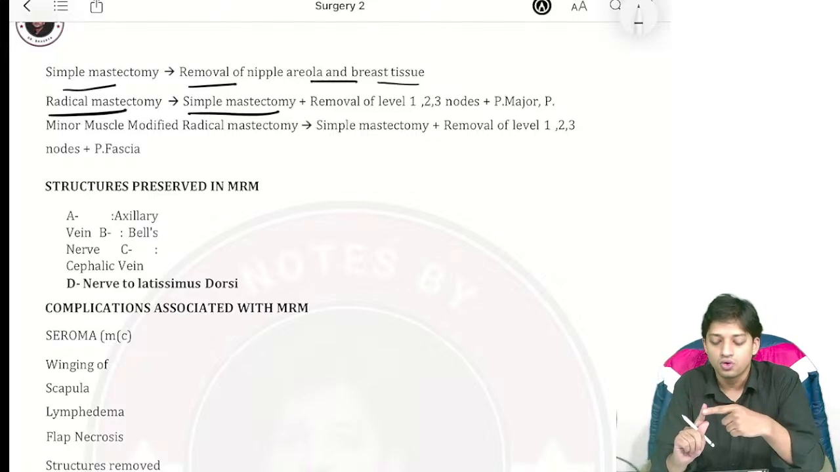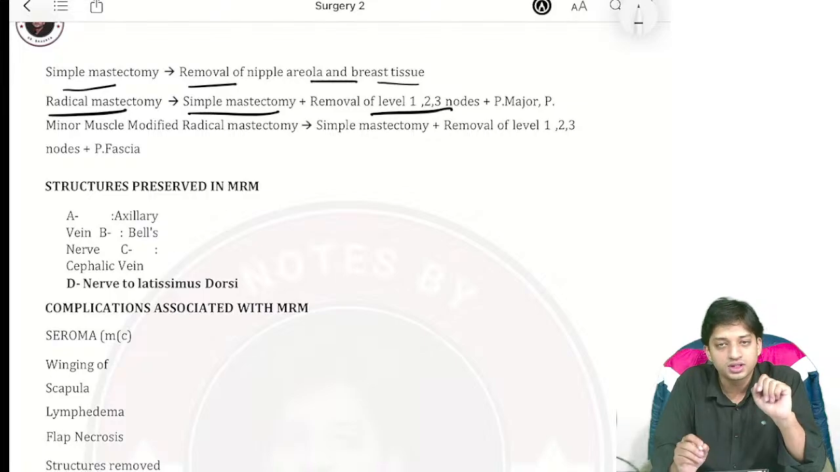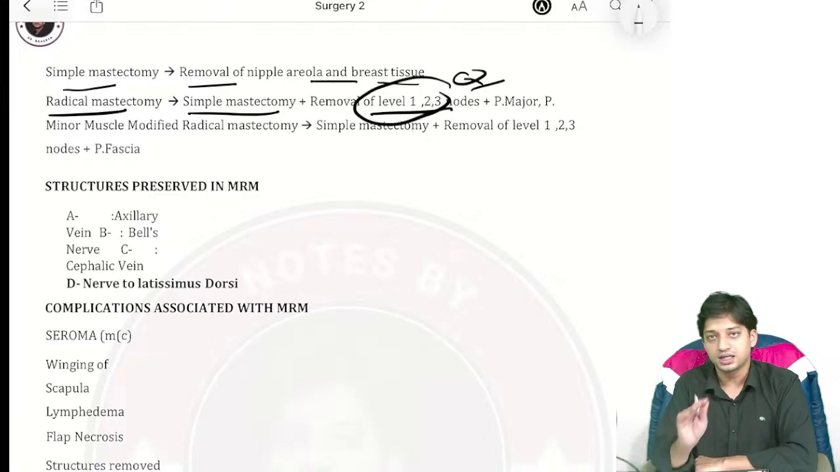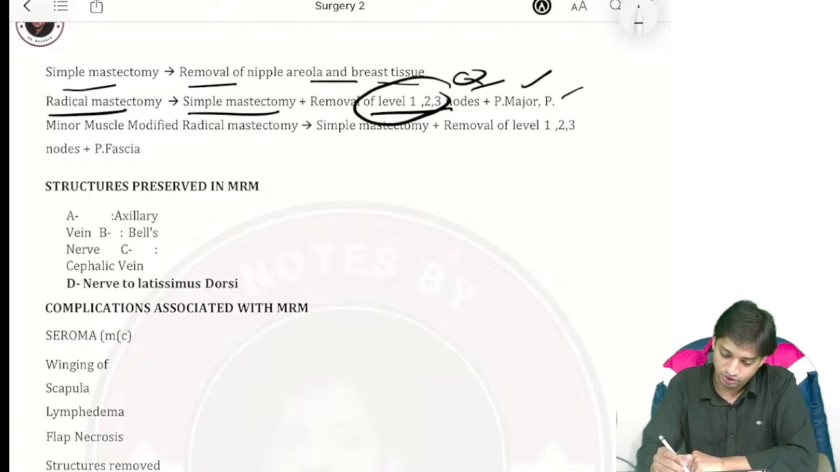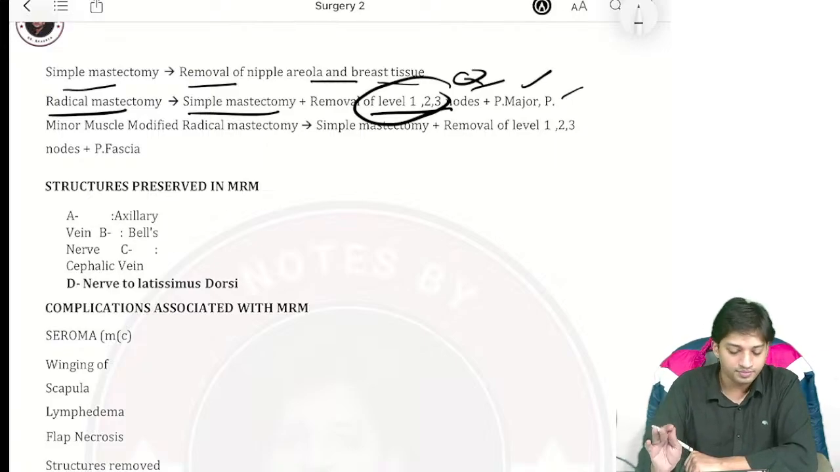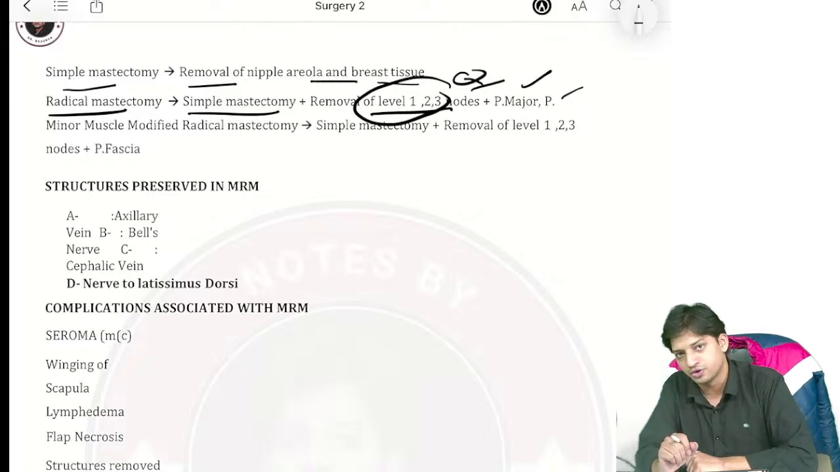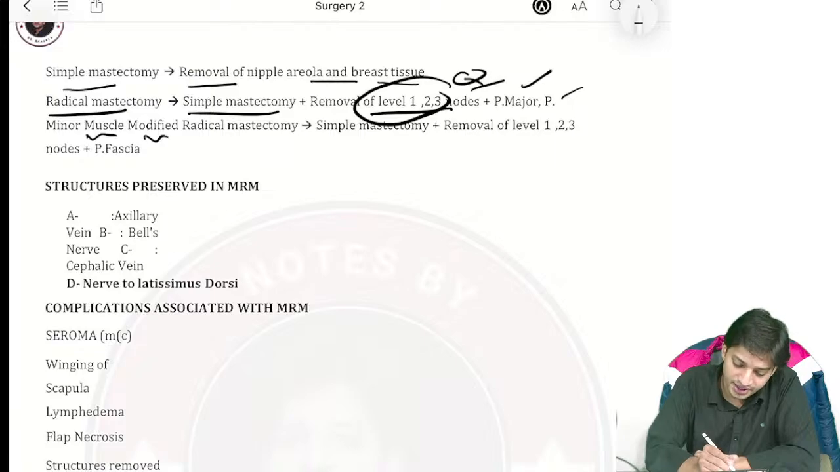Lymph nodes up to level 1, 2 and 3 nodes. Done. This is an asked question, right? Along with that, the muscles, pectoralis major and pectoralis minor, are removed in radical mastectomy. Nowadays, the more commonly performed procedure is modified radical mastectomy.